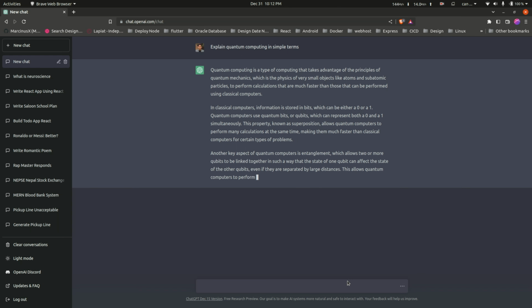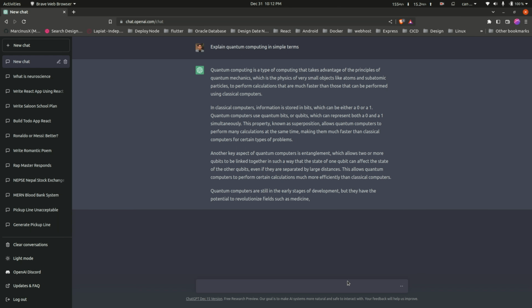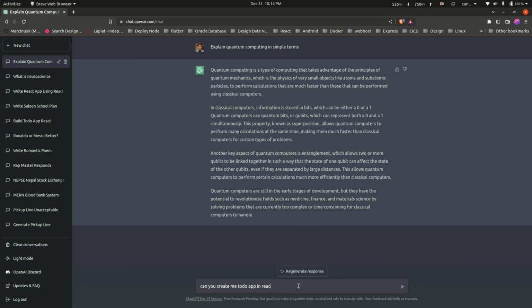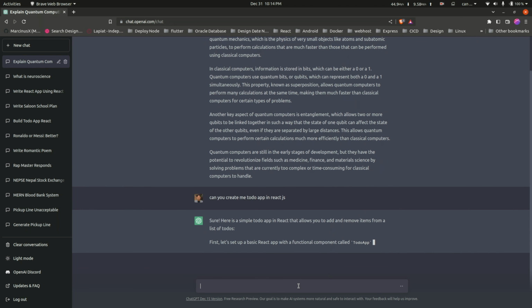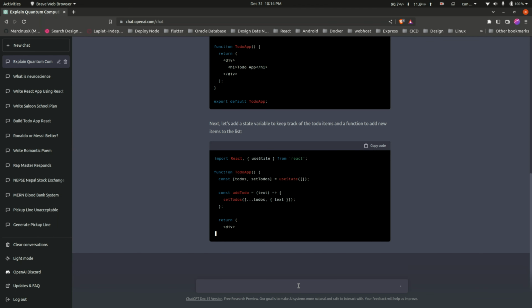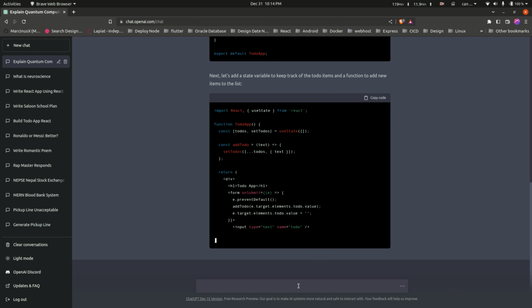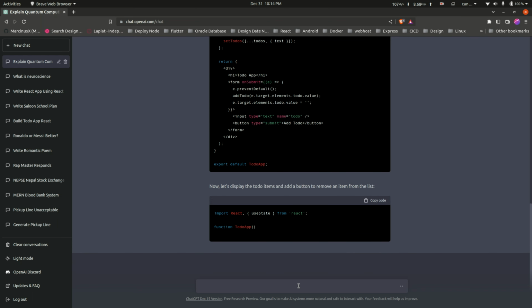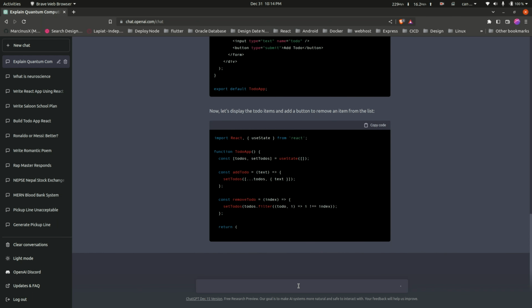So let's dive into today's actual problem and make it write some code. I'll just type, can you create me a to-do app in React.js, and it started to give me an answer for it. It creates a component called ToDoApp where all the code is written.